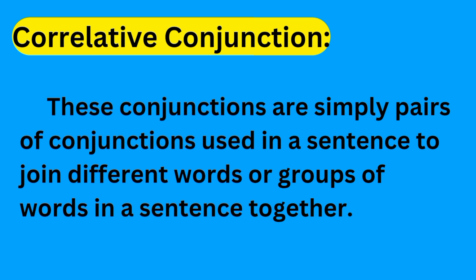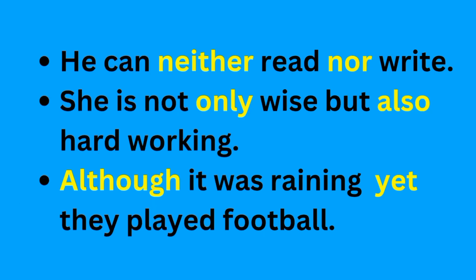Now, correlative conjunction. These conjunctions are simply pairs of conjunctions used in a sentence to join different words or groups of words together. For example, he can neither read nor write. She is not only wise but also hardworking. Although it was raining, yet they played football. You can see in these sentences neither and nor are a pair of correlative conjunctions, and so are not only and but also, and although and yet.